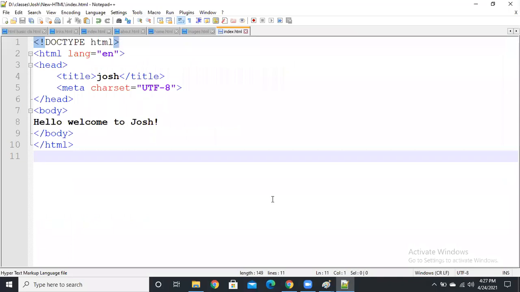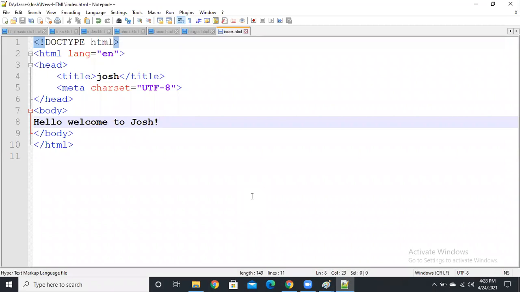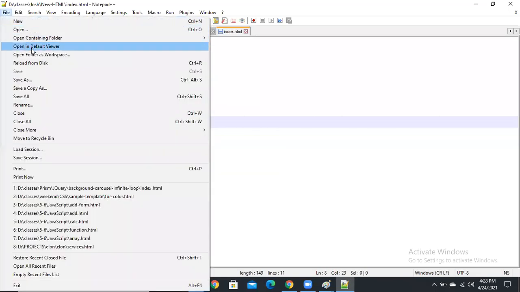Now we need to cover some basic tags, guys. First we are going to discuss heading tags. In HTML we have six types of predefined heading tags, guys. This is the normal content. I'm going to make this content a main heading, guys.